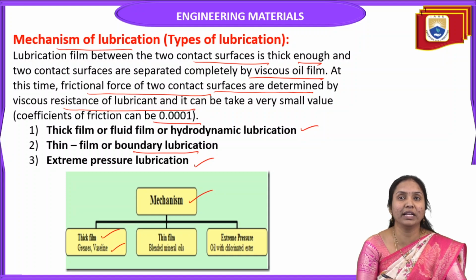And the second one is thin film lubrication, also called boundary film lubrication. The best example is blended mineral oils, which are used as a lubricant in this type of thin film lubrication mechanism.